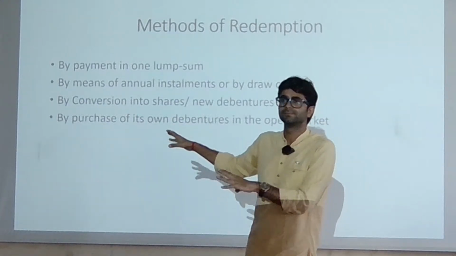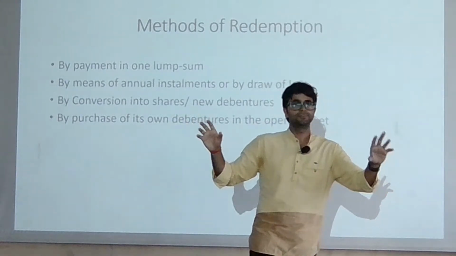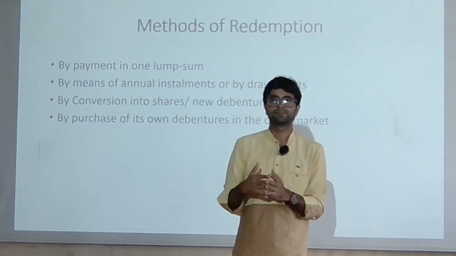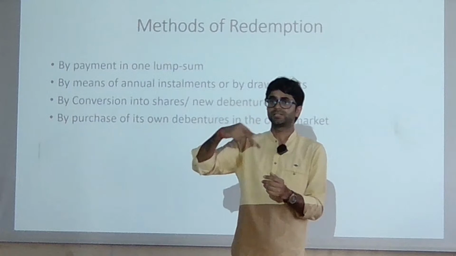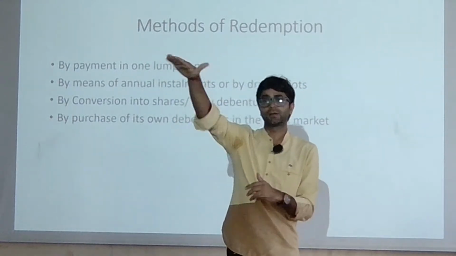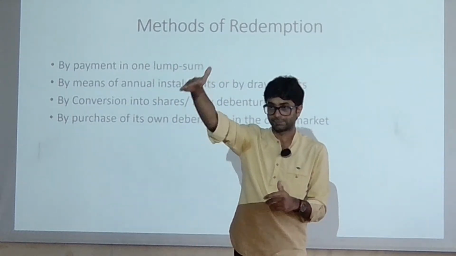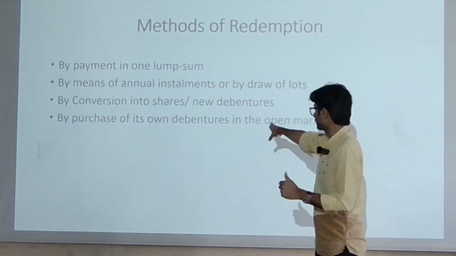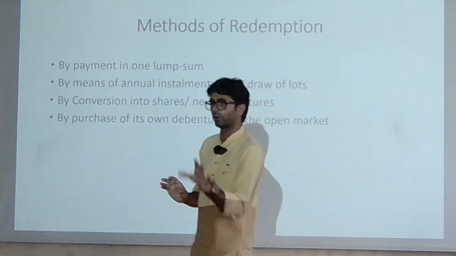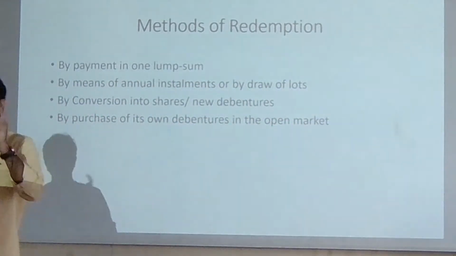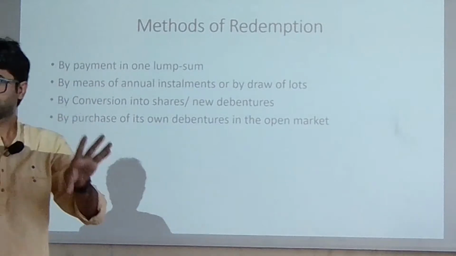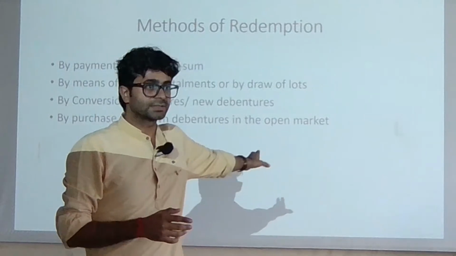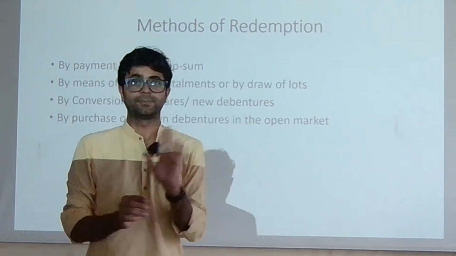If the maturity period is 5 years, but before that you buy back your debentures from the open market at the current market price, this is what we call purchase of its own debentures in the open market. Open market means your debentures are already listed on the stock exchange. Done. And from that open market आप buy करते हो at current market price. So this is how you are going to redeem your debentures here.